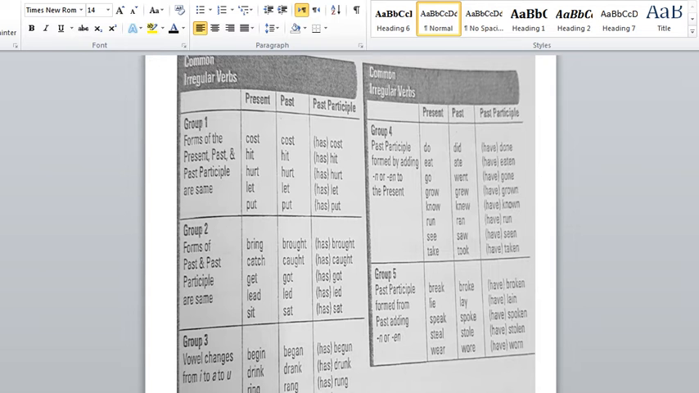Actually, this is the first part of our revision for this quarter. It's a grammar revision. I try to pick some very easy concepts to discuss. The table over here, the provided table, explains some common irregular verbs.